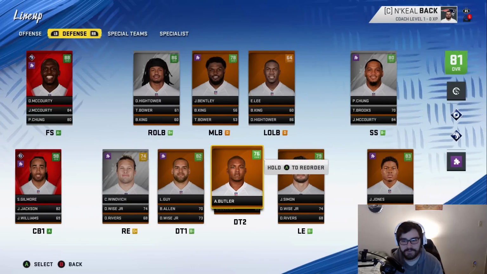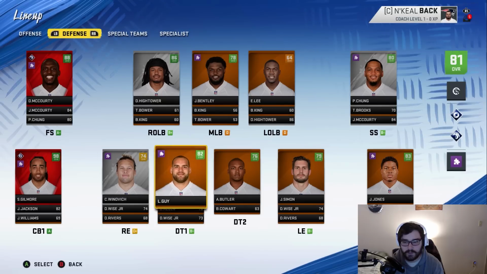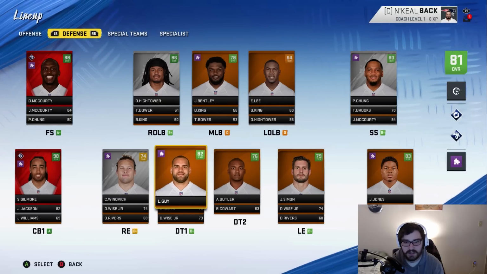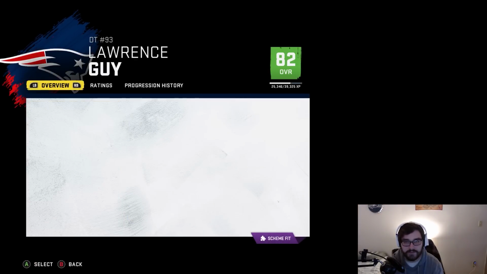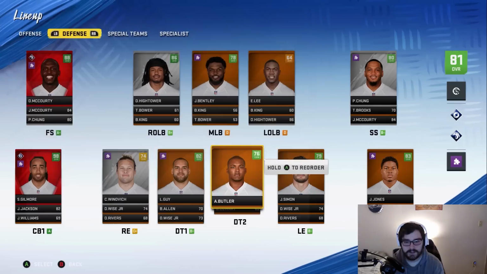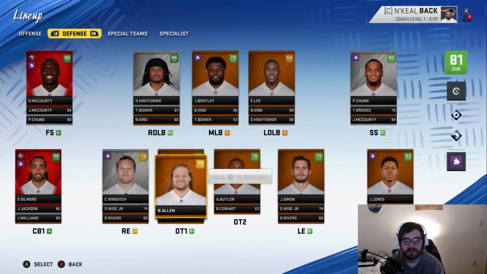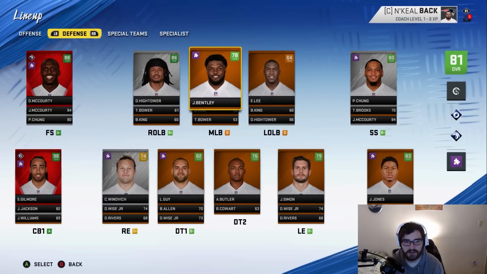On the defensive side, I fully switched to a 4-3 defense. I've had much better experience running a 4-3 in Madden, so hopefully it works out for me here. We have Chase Winovich and John Simon as the edge rushers. Lawrence Guy slid inside to defensive tackle. I think he fits perfectly fine there. He's 315 pounds. He's a big dude. And then Adam Butler is the number 2. I also did go out and get Bo Allen on the team. He was just chilling as the 3rd defensive tackle on the Chargers.